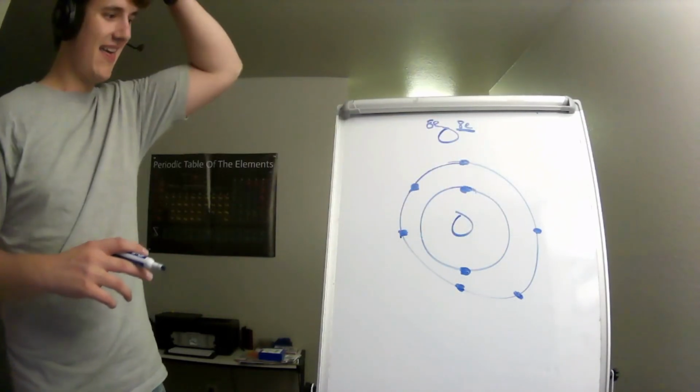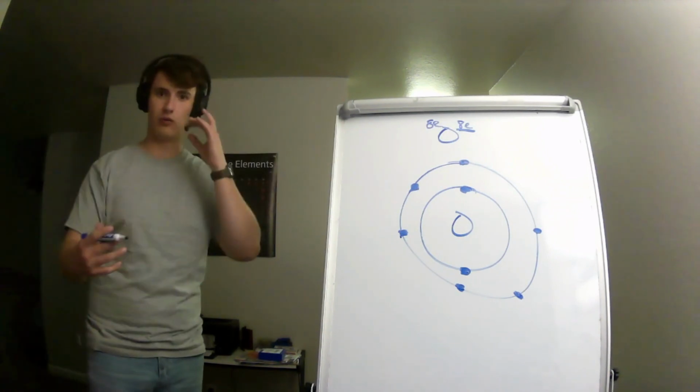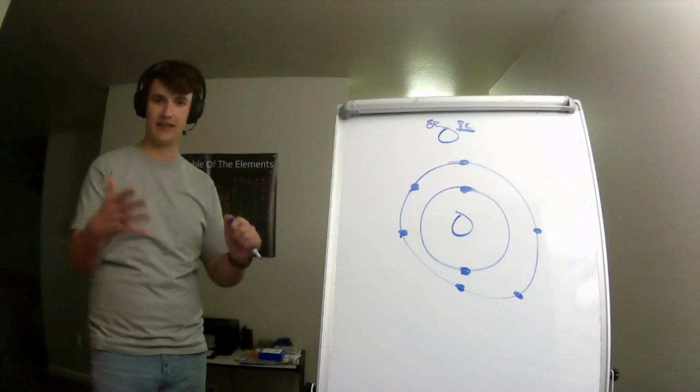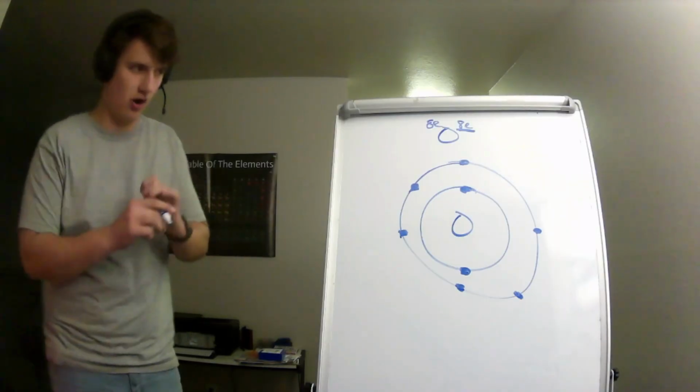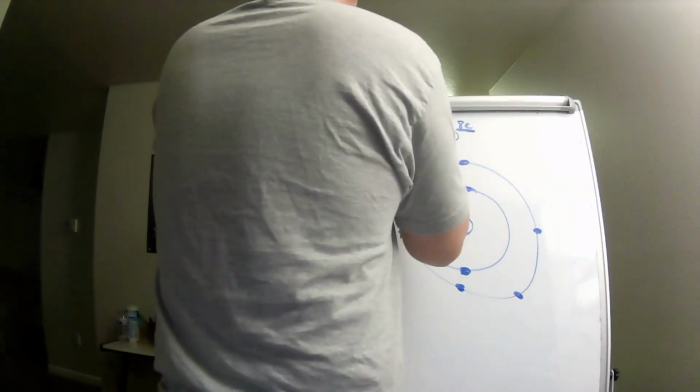But what I want to tell you is, what do we call these electrons on the outer shell that are not fulfilling the octet rule? Okay? So they're not filling the full shell. It's 6 out of 8. What do we call these? We call these valence electrons.